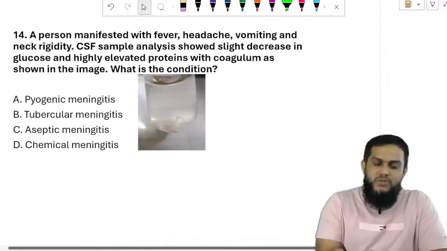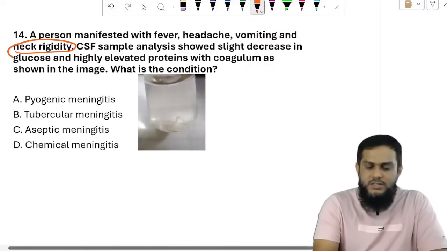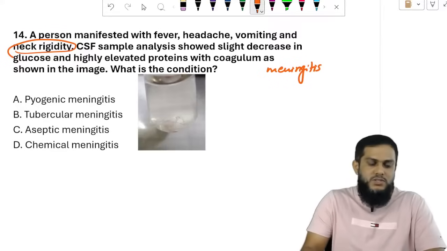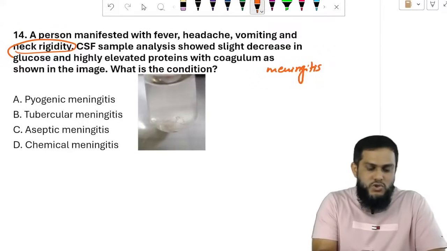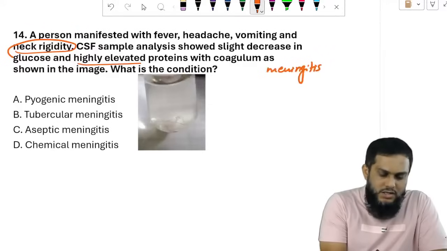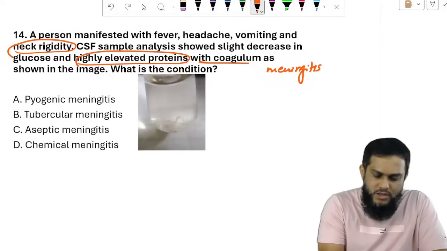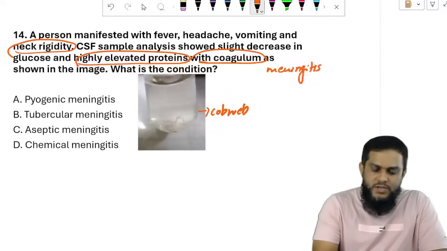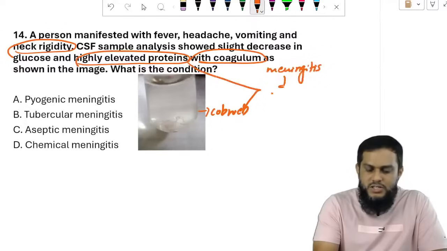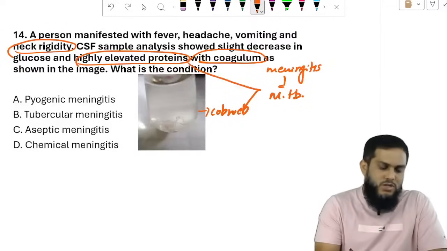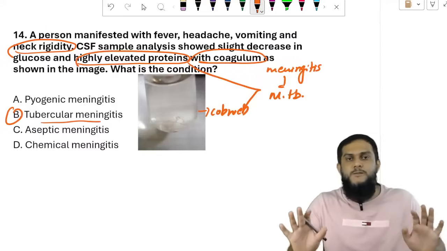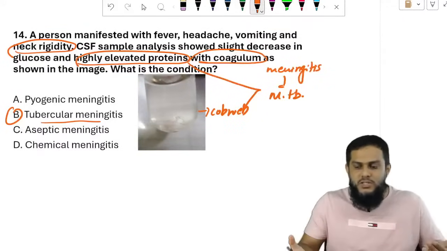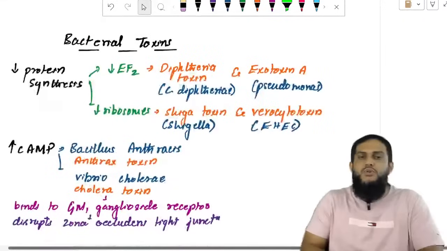A person manifested with fever, headache, vomiting, and neck rigidity. Again, neck rigidity means the diagnosis is meningitis. CSF sample analysis showed a slight decrease in glucose and highly elevated proteins forming a coagulum, like the one seen here, that is cobweb formation. This tells you that the meningitis is chronic bacterial, that is Mycobacterium tuberculosis. That's why the answer is tubercular meningitis. These are simple questions which have appeared in previous exams, easy to answer. So, moving on to the next topic.